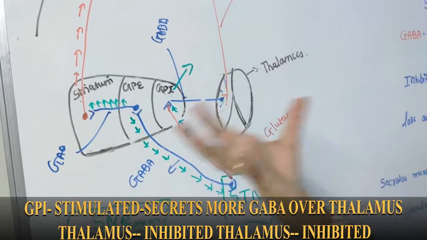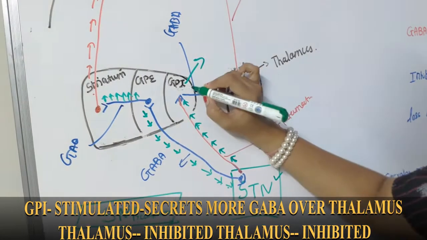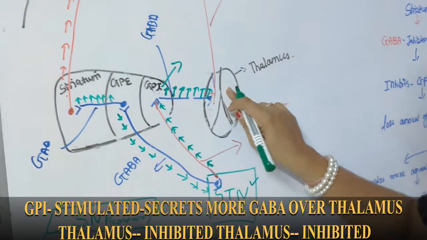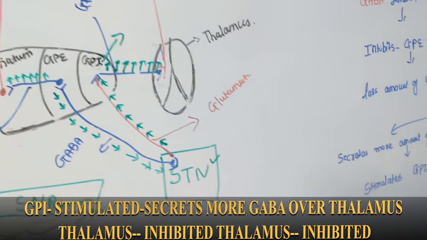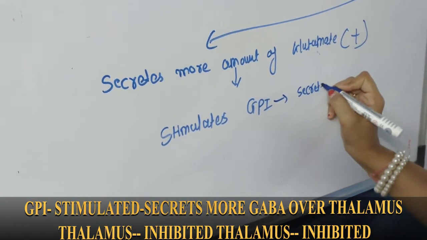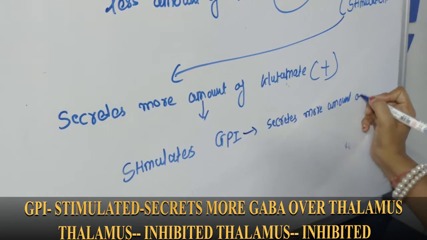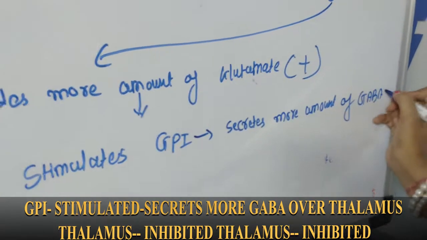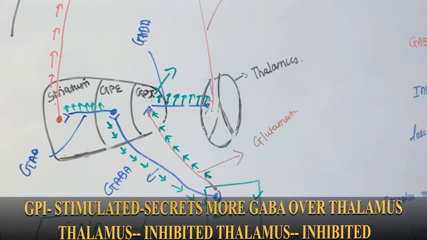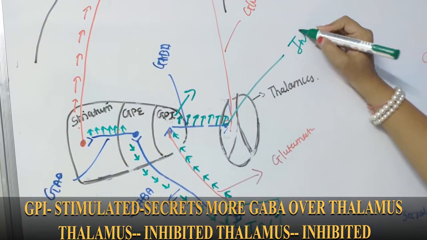Now you know globus pallidus internus is now stimulated. It consists of GABAergic fibers. Okay, so as this GPI is stimulated, it will secrete more and more GABA on the thalamus. Fine, we'll see here, as the GPI stimulates, it secretes more amount of GABA. So GABA is inhibitory in nature and it secretes more GABA on the thalamus. So what will happen to the thalamus? The thalamus will be inhibited.